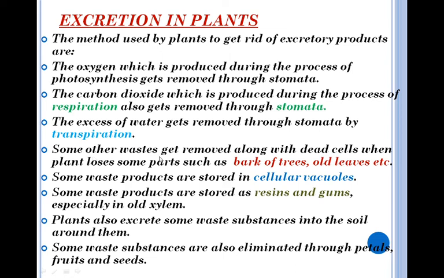Some other waste gets removed along with dead cells when plants lose some parts like bark of the tree or old leaves, etc. Some waste products in plants are stored in cellular vacuoles. Some waste products are stored as resins and gums, especially in old xylem, wood. Plants also excrete some waste substances directly into the soil around them, and some waste substances of the plants are also eliminated through petals, fruits, seeds, etc.